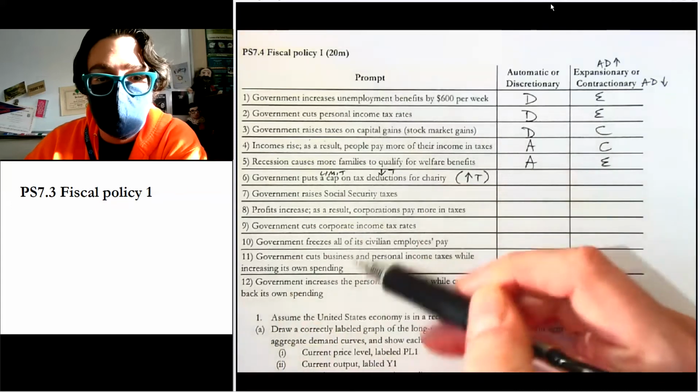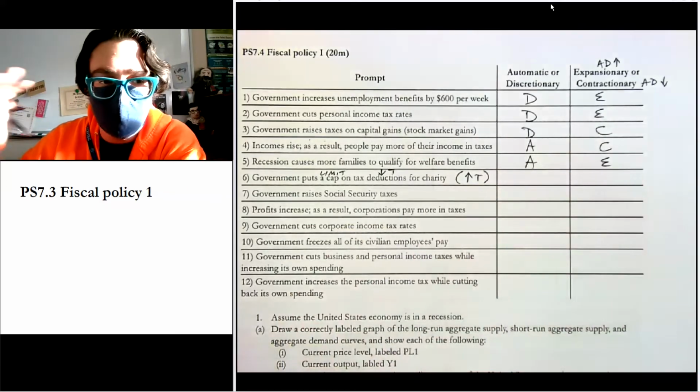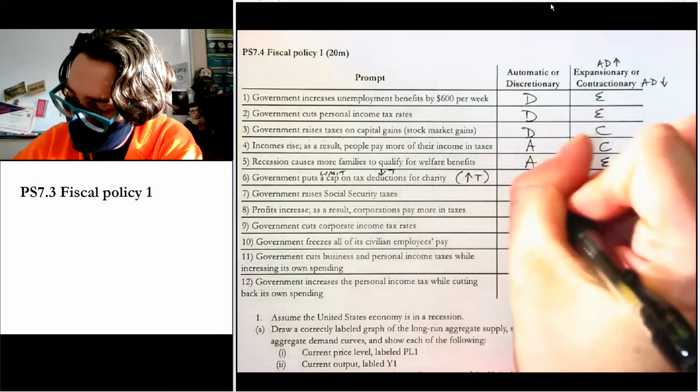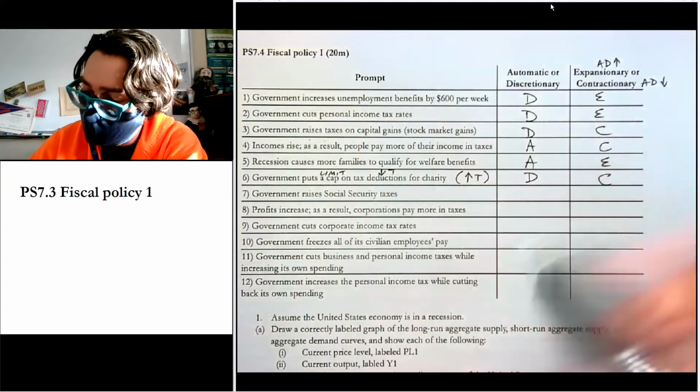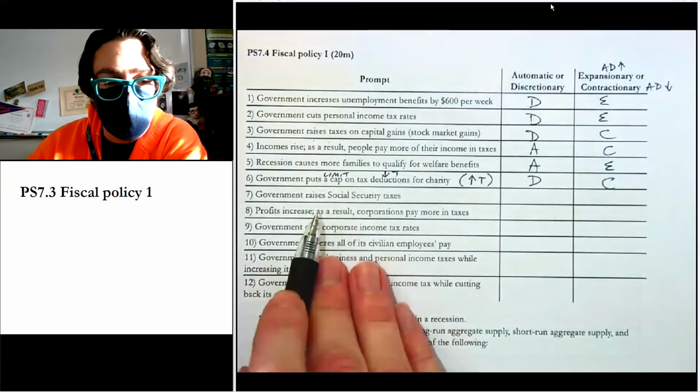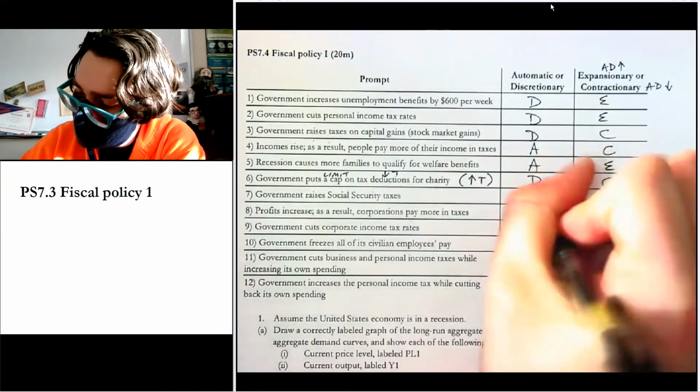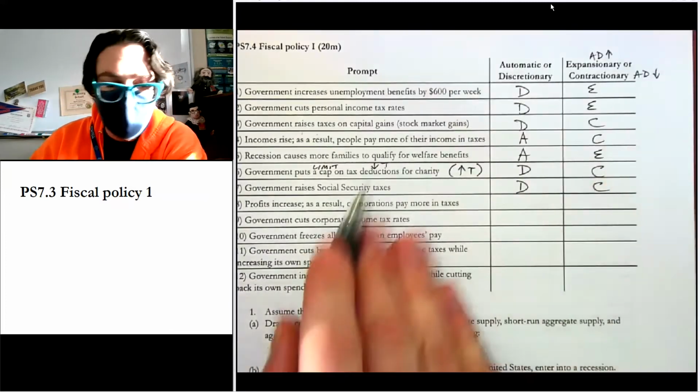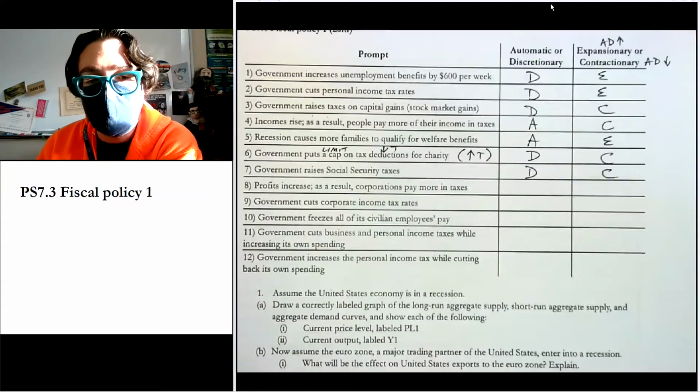All of these are actually examples of real things that have happened in the last 10, 15 years. So anyways, this is a discretionary contractionary policy because we're increasing taxes. Government raises Social Security taxes, discretionary and contractionary. Again, really, there's only so many ways that you can ask these questions.